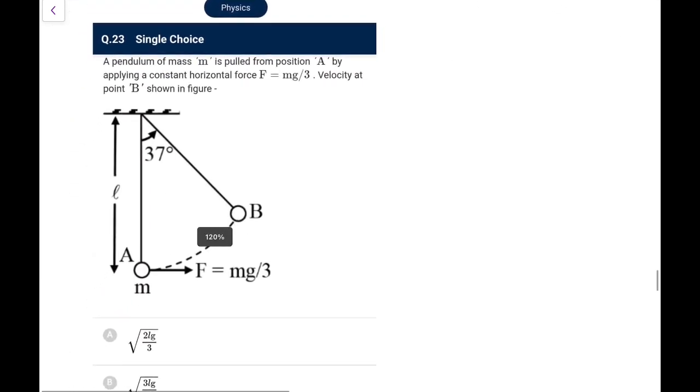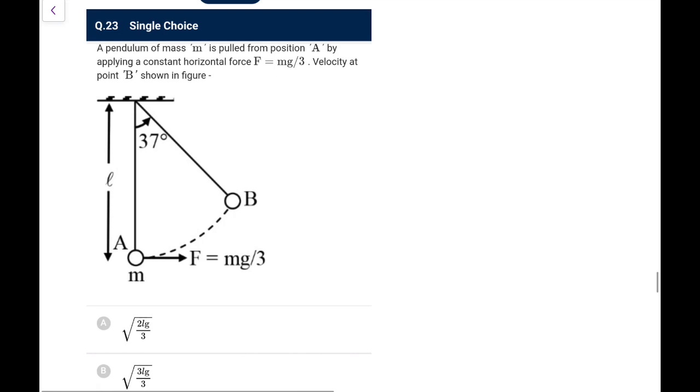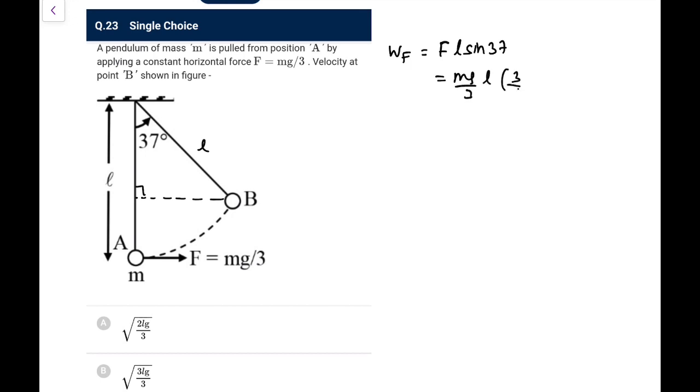Next one, you have a pendulum of mass small m pulled from position A by applying a constant force F equals mg by 3. Velocity at the point P shown is. So from A to B, just make sure how much horizontally it has traveled. So this distance is L, so this would be L sine 37. So work done by the force you can make it out as F L sine 37. So this is mg by 3, L sine 37 you know is 3 by 5, so it is mgL by 5.